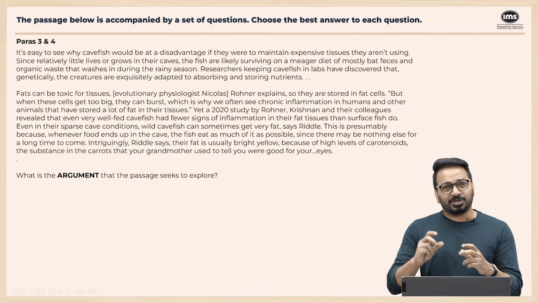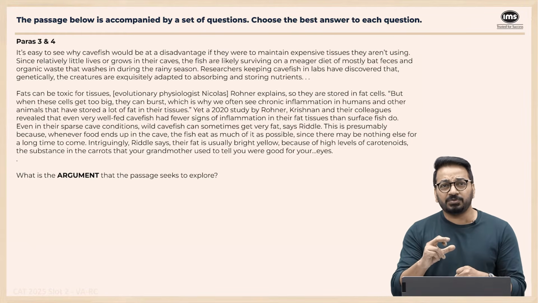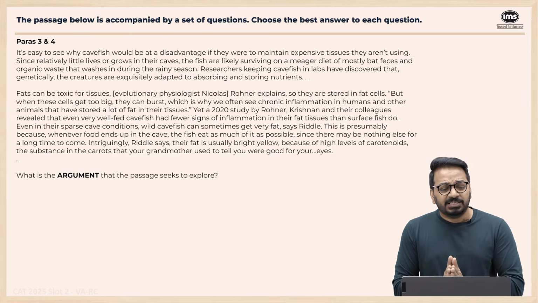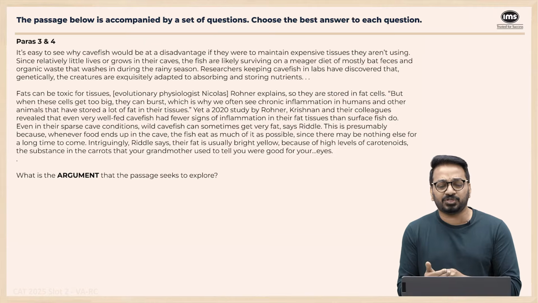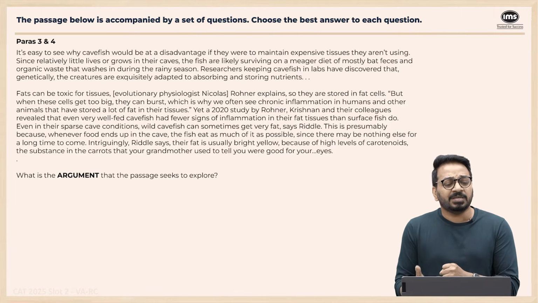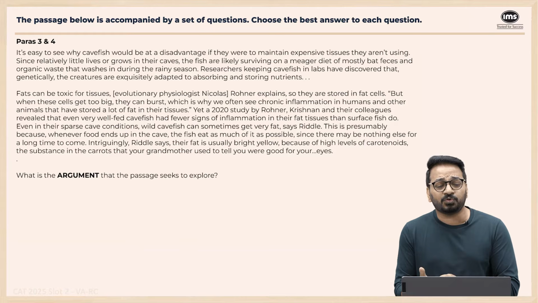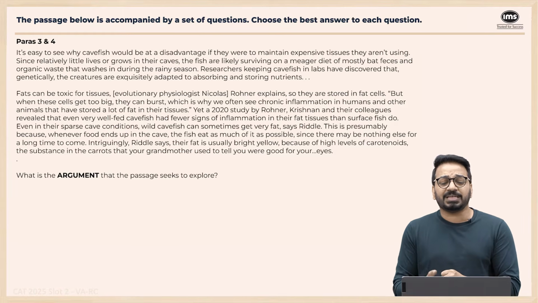Next one. Because the third paragraph is small, I used 2 paragraphs. It's easy to see why cavefish would be at a disadvantage if they were to maintain expensive tissues they aren't using, since relatively little lives or grows in their caves. The fish are likely surviving on a meager diet, mostly of bat feces and organic waste. Researchers keeping cavefish in labs have discovered that genetically, the creatures are exquisitely adapted to absorbing and storing nutrients.